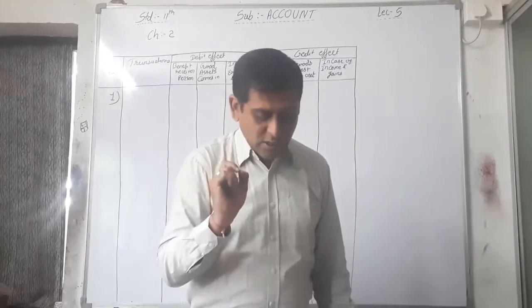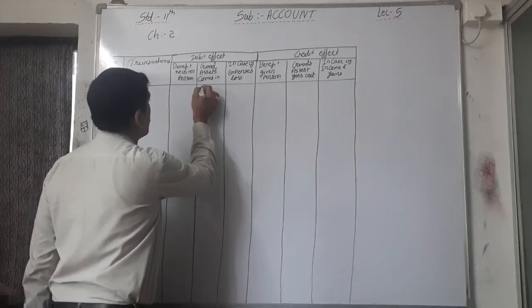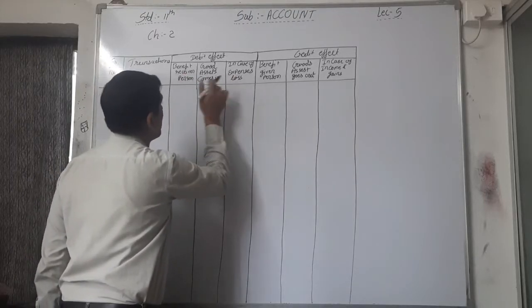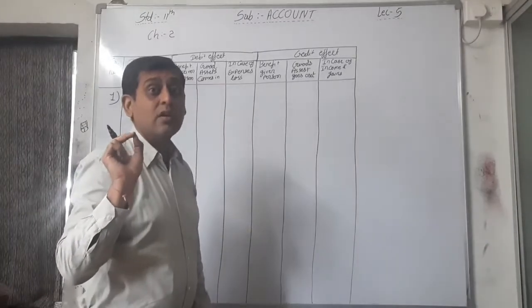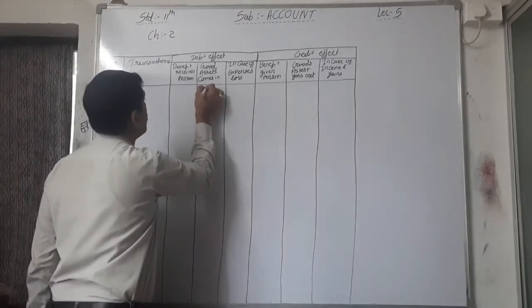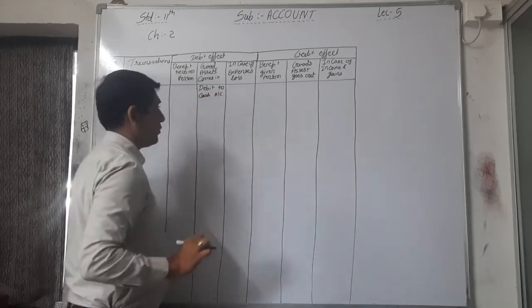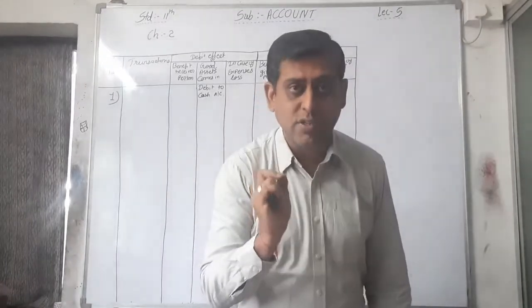That's why the cash account will be debited. Here we have to write, because see, it's personal, real, or nominal, but the first effect is the cash account, and cash account is a real account. That's why here we have to write debit to cash account. Cash comes into the business, that's why debit to cash account.